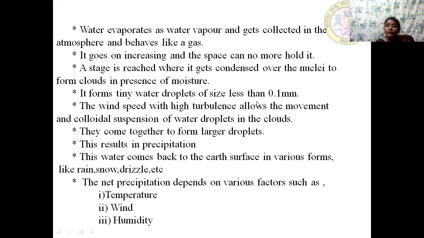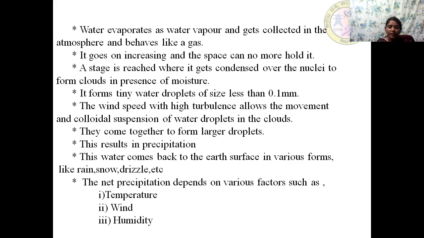Now, how this precipitation occurs. So we know water is present in various water bodies. So it can be lake, river, pond, ocean, etc. So the water from these water bodies starts evaporating in the presence of heat energy, solar energy, sun's energy, solar radiation.